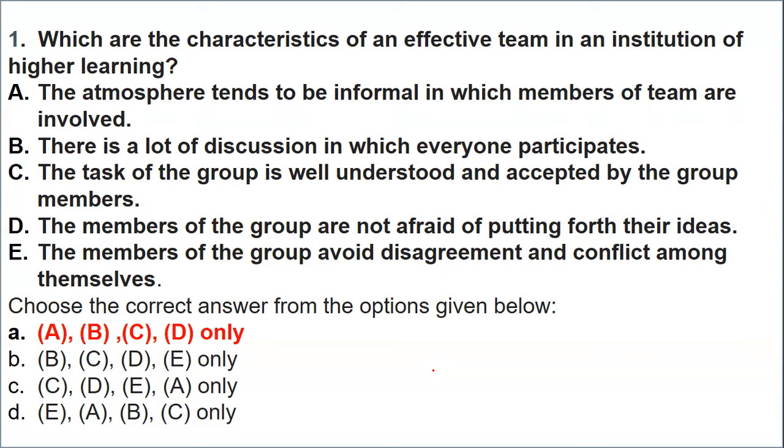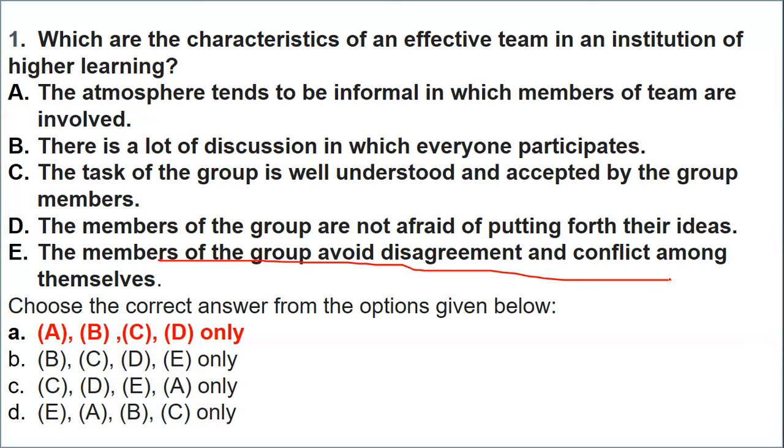But option number E will be eliminated. Why? Irrespective of all the things, there can be a situation where certain ideas may not be agreed upon or it can lead to conflict. But then you will say how this can become an effective team if it is leading to conflict. See, the conflict can be solved, but you can't say that the team will be conflict free, or agreement free, disagreement free.